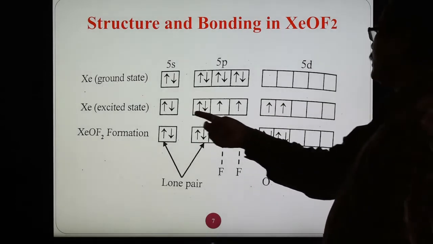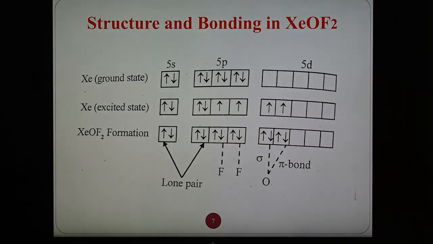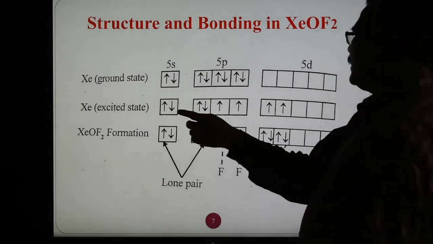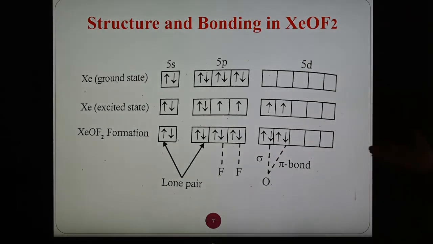Now in the excited state there are 4 unpaired electrons, 1, 2, 3, 4, and these indicate the formation of 4 covalent bonds. After that, one 5s, three 5p and two 5d orbitals undergo hybridization, forming sp3d2 hybrid orbitals of equivalent energy and shape.